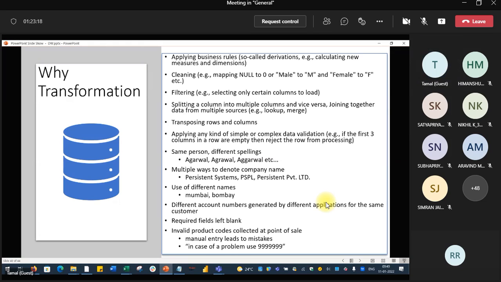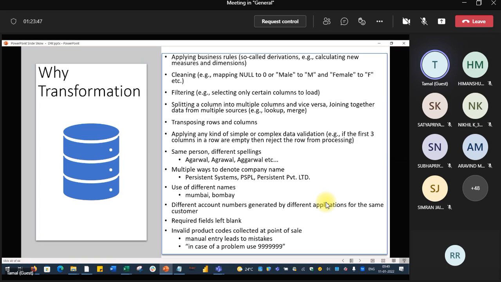Cleaning of the data: somewhere it is written male, somewhere M, somewhere female, F. All those things have to be standardized. Then, the same person with different spellings. And this is a true story actually.